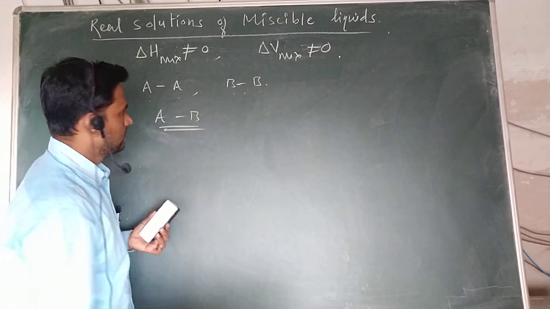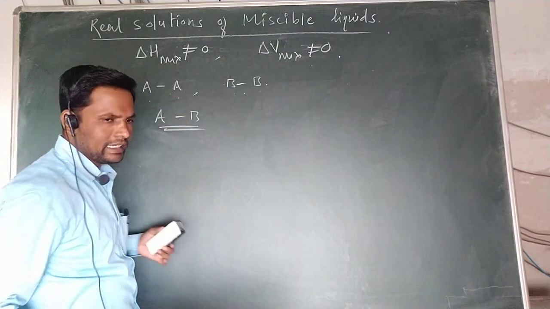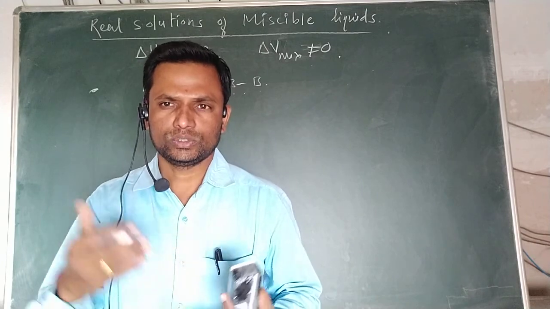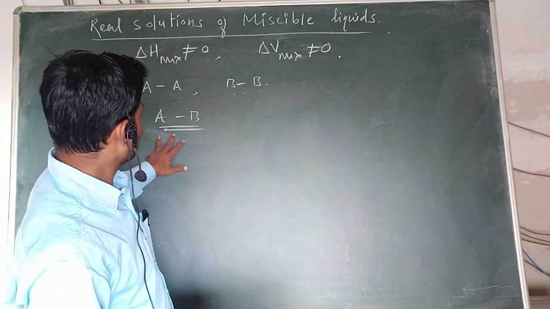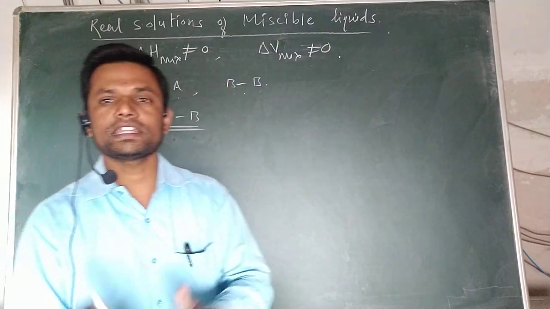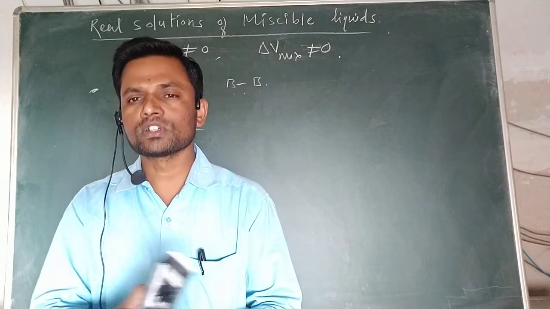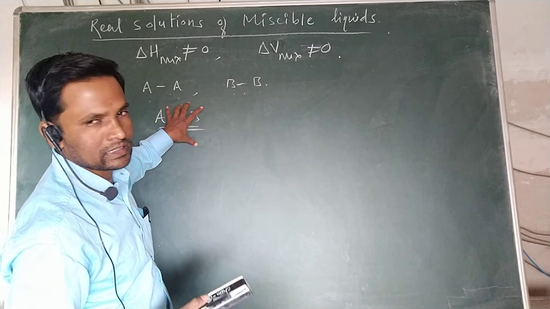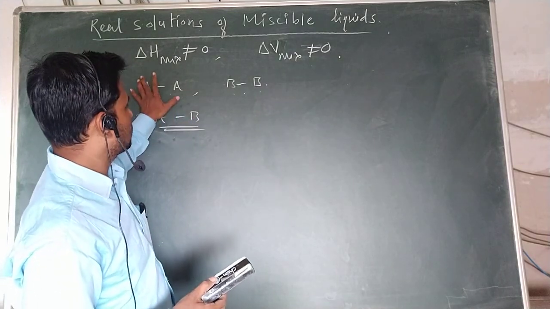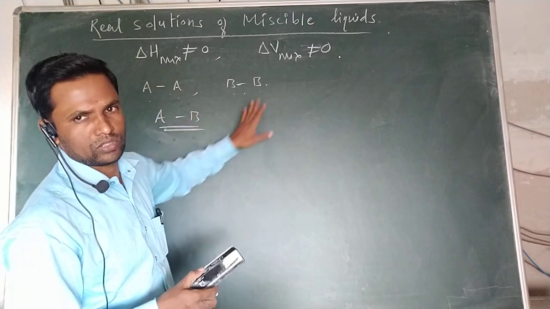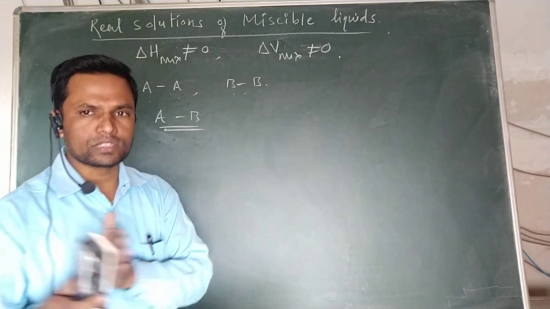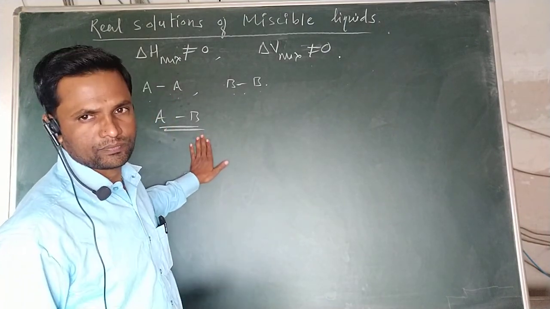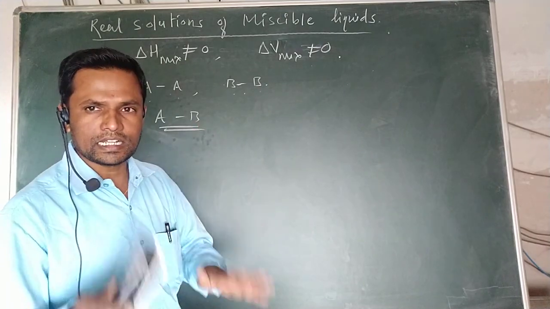You are getting my point? The interactions are not similar. Therefore, due to this, they behave as real solutions.